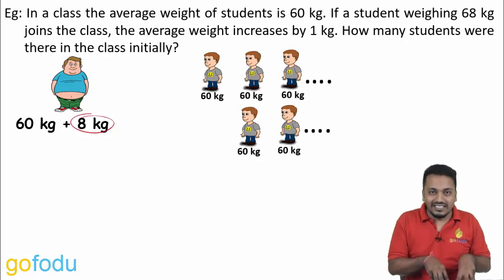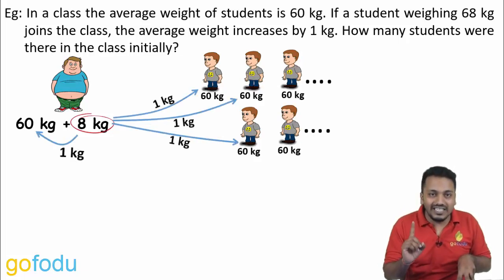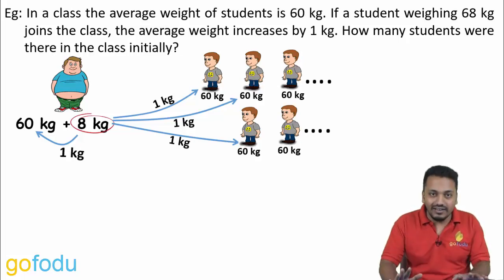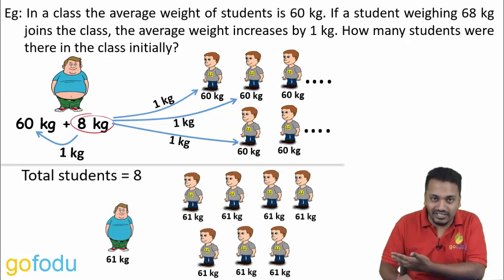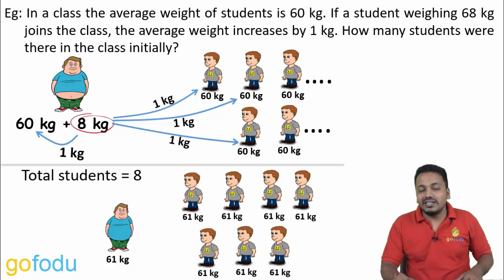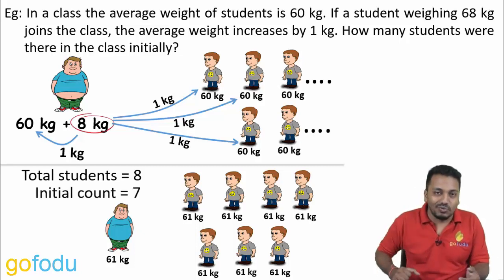Out of the 8 surplus kg that we have, we can distribute 1 kg each to 8 students in total. So this will be our new class with total 8 students. And we have been asked the number of students present initially. That will be 7 students.